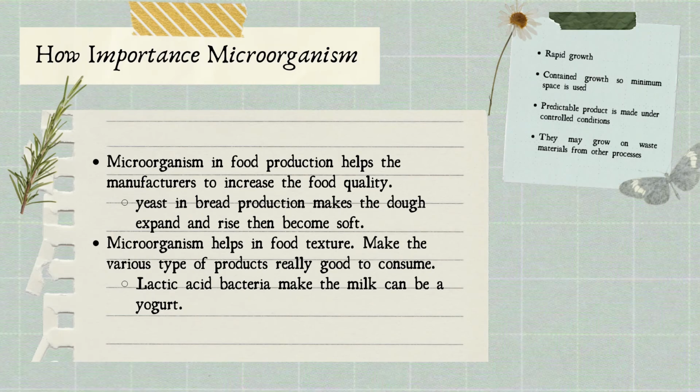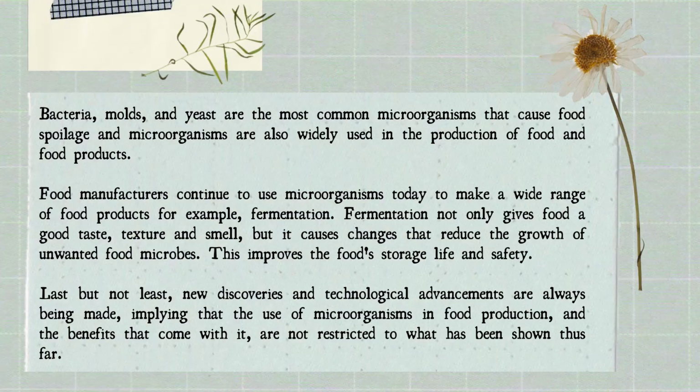Other than that, microorganisms are also important for rapid growth and contained growth, so minimum space is used, and predictable products are made under controlled conditions, and they may grow on waste materials from other processes. Microorganisms such as bacteria, molds, and yeast are the most common microorganisms that cause food spoilage. They are also widely used in the production of food and food products. Food manufacturers continue to use microorganisms today to make a wide range of food products.